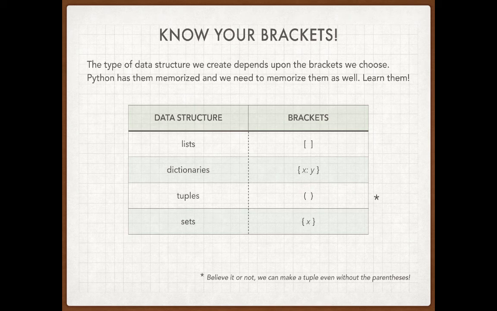One of the things that I'll play with in the end, when we go over to the command line and play in the interpreter a little bit, is that Python actually allows those parentheses to be optional. You can create a tuple even without the parentheses. So this is where we merge into parallel assignment, or multiple assignments at one time on one line. It's a really interesting thing that we can do in slightly more advanced Python.